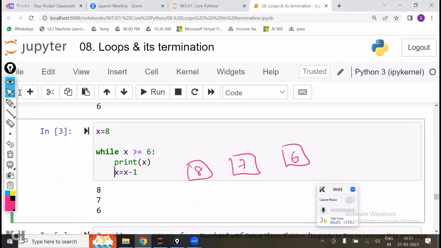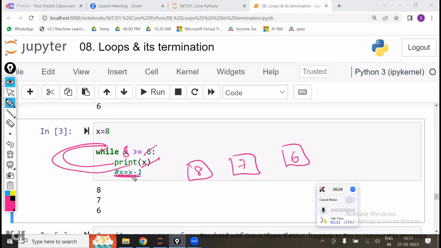Now, if you don't write this X is equal to X minus 1, what happens? First, 8 is greater than or equal to 6, print X, 8 will be printed. Again, it will go back to the condition. Now, what is the X value? 8 only. So 8 is greater than or equal to 6, again condition satisfied. Print X, what is X? 8. Again, it will go back. Like this, it is going to print 8 only for an infinite number of times.